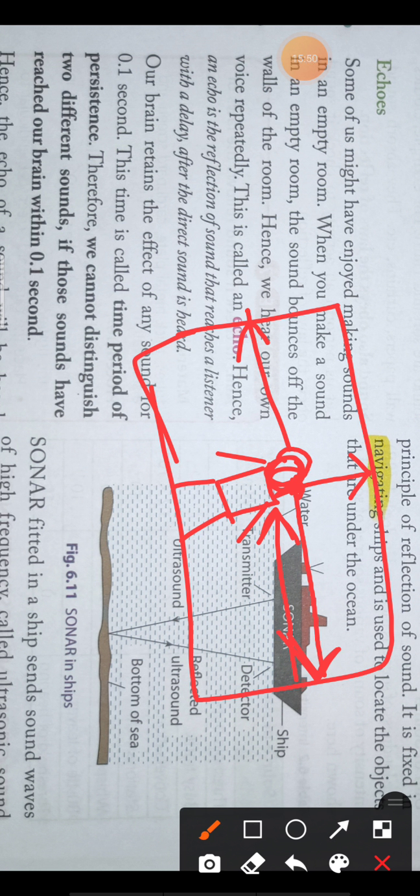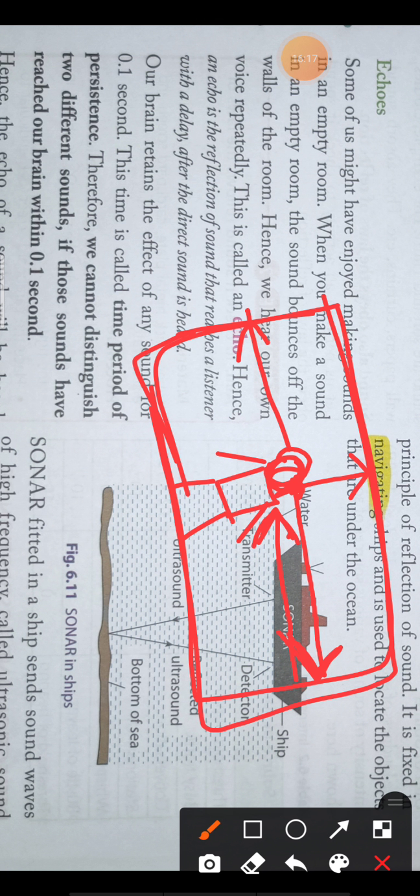But if your house is very large, and the reflected sound reaches your ear after 0.1 second, then your brain can distinguish between the two sounds, and you can hear your own voice two times.